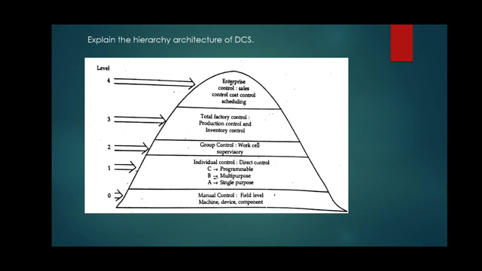So this triangular diagram, again here we know that there are 5 levels from 0 to 4. So we have stated here the function of different levels. At the basic level, level 0, is the machine level.